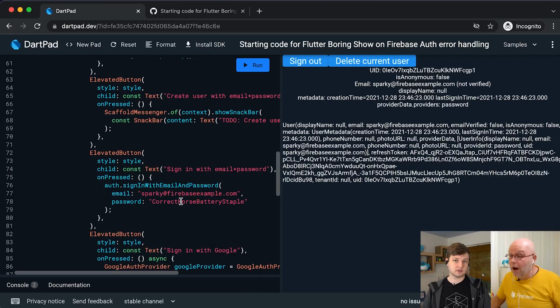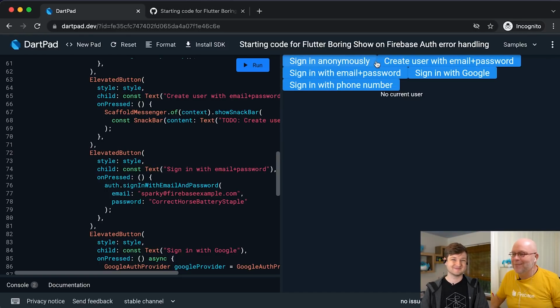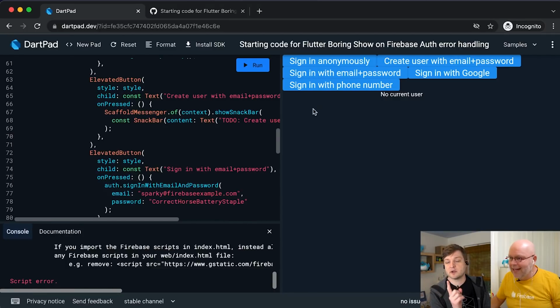Oh, that worked. Oh, I know why that worked. This is a valid user that you created before? Because I created it before, yeah. Let me fix that. What I expected was to get an error. So I'm going to delete the user and then try again. Yeah, and now nothing happened. See that? My guess is that we are getting an error, but that I'm not catching it.